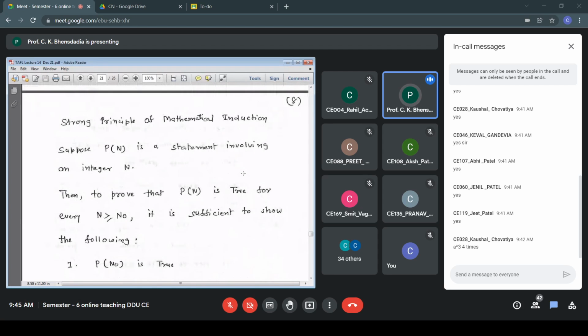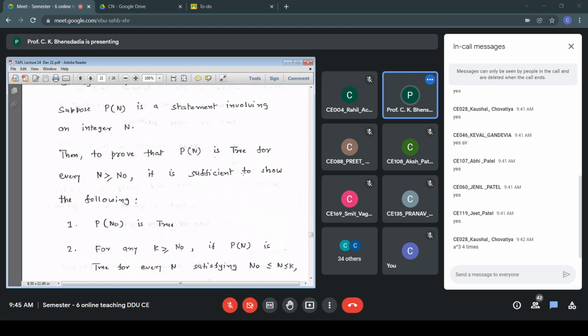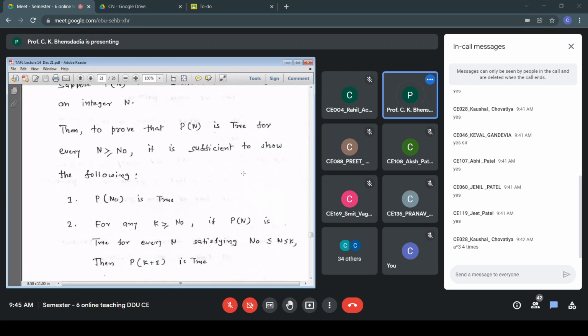P of n0 is true, number one, again no difference, same as the weaker form of PMI. Whatever we have discussed till date was the weaker form of PMI. So we have to prove the base case, P of n0 is true. The only difference comes at statement number 2. For any k greater than or equal to n0, if Pn is true for every n satisfying n0 less than or equal to n less than or equal to k, then P of k plus 1 is true. This is the difference in step number 2, between the strong form of PMI and the weaker form of PMI.